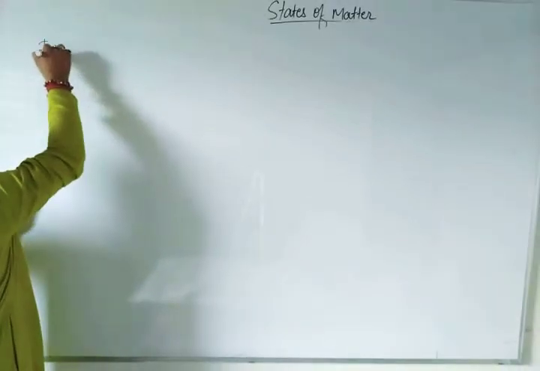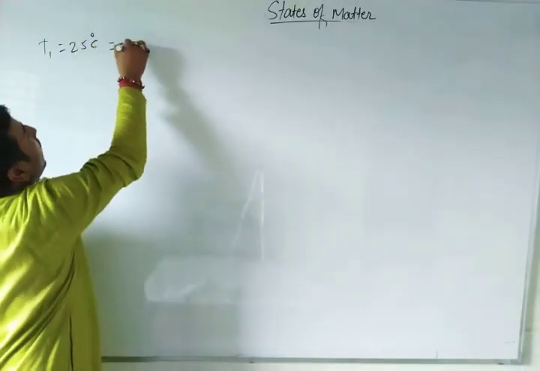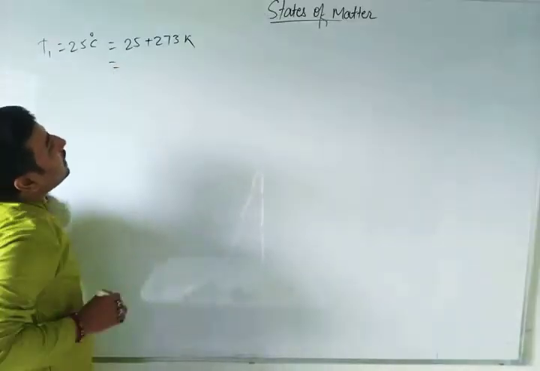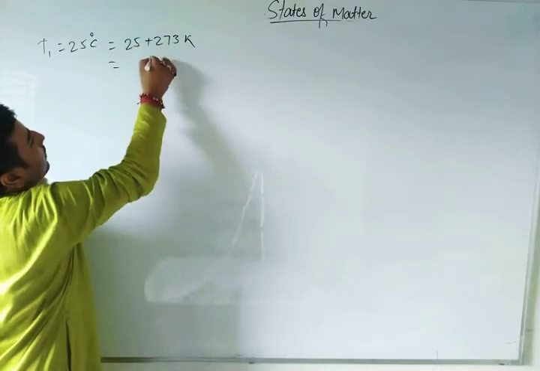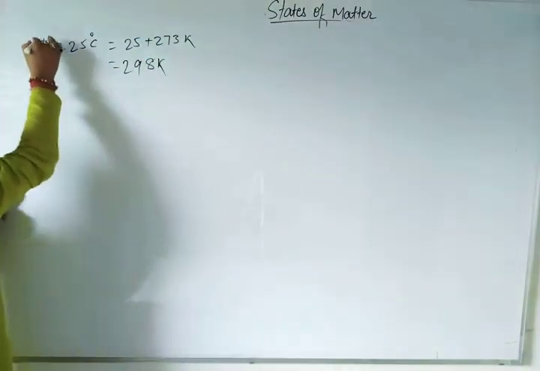First, 25 degrees Celsius means T1 is 25 degrees Celsius. If you want to convert it to Kelvin, 25 plus 273 Kelvin. What will the value be? Can you tell me? 5 plus 3 is 8, 7 plus 2 is 9, so 298 Kelvin. This is the value of T1.